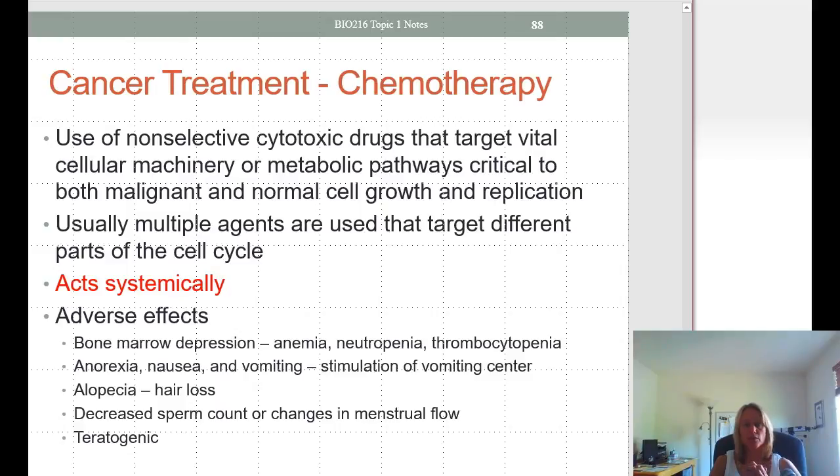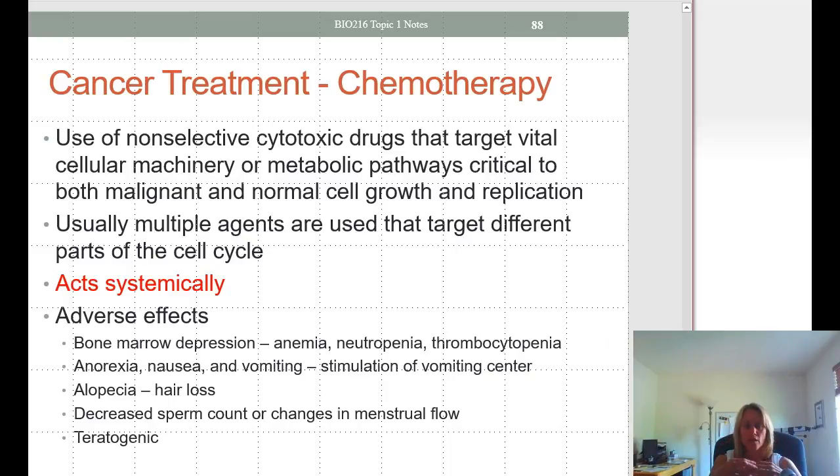Chemotherapy is where we use cytotoxic drugs that target various cell machinery or metabolic pathways that are important for cell growth and replication. Usually it uses a cocktail of multiple agents that can target different parts of the cell cycle. One thing about chemotherapy is it acts systemically, or body-wide.